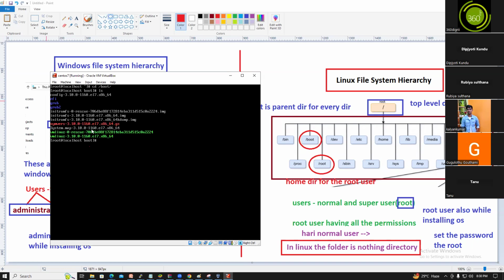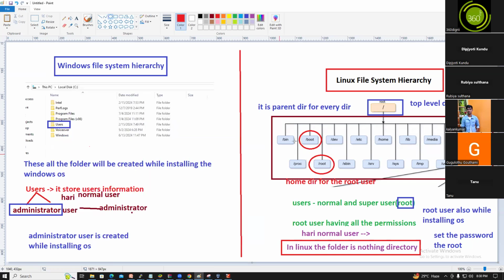These all are the bootable files: initramfs, system, vmlinuz. If you want to boot your machine, we need these files. In the boot directory, the bootable information will be available.